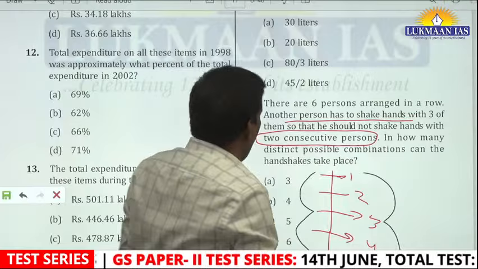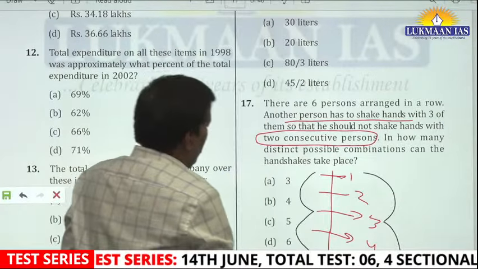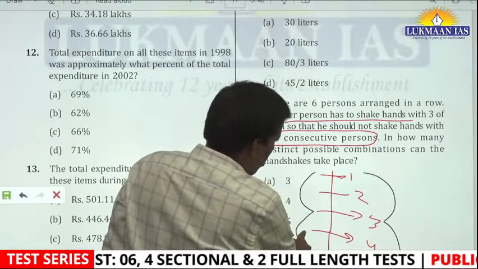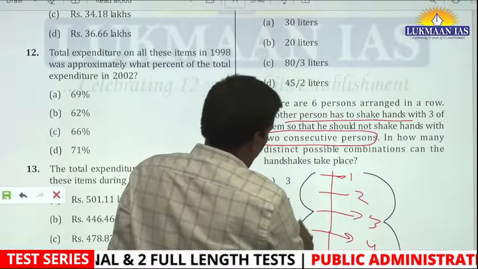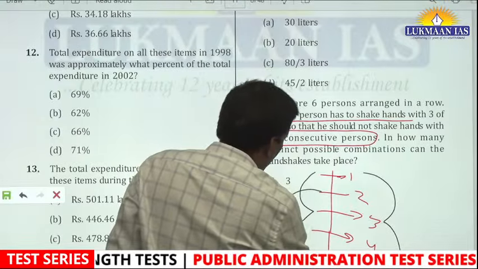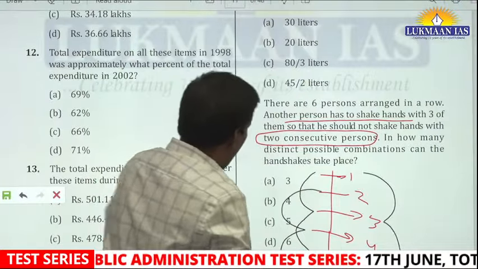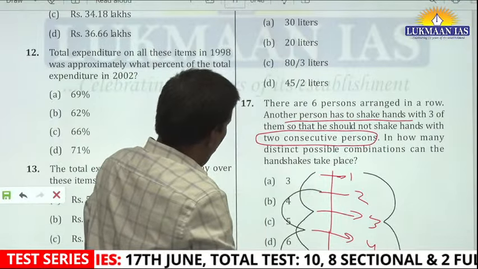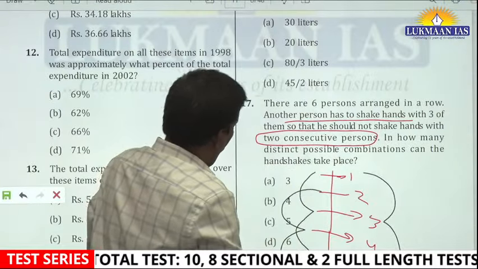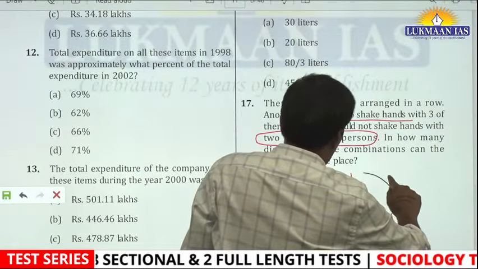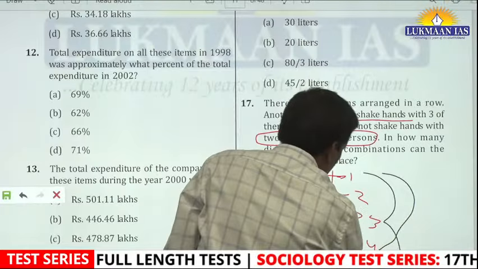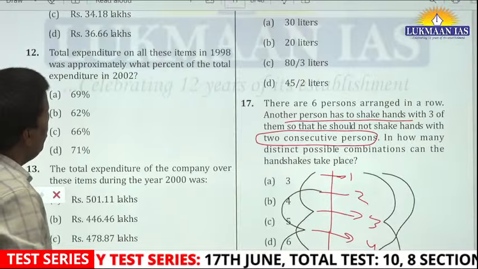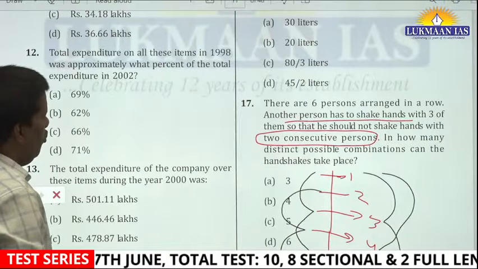He has to shake hands with 3 people. Then another condition. Let's say he can shake hands with, can he start with 2, 4, and 6? Yes, this is also possible, right? 2, 4, and 6. If there are 3 distinct ones, this is done. Apart from that, any other? 1, 4, and 6. This is also possible, right? 1 to 4 and 4 to 6. Apart from this, is any other combination possible to shake hands? You will see there is no other combination possible.